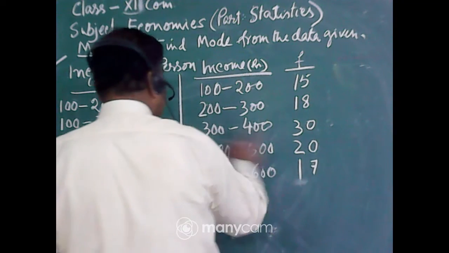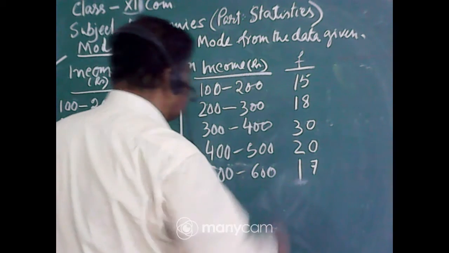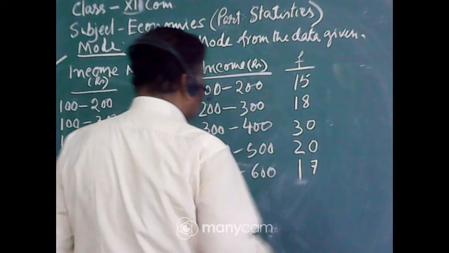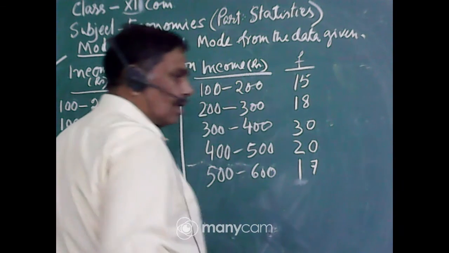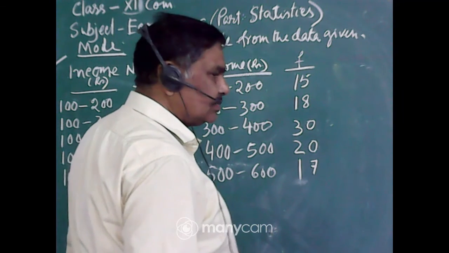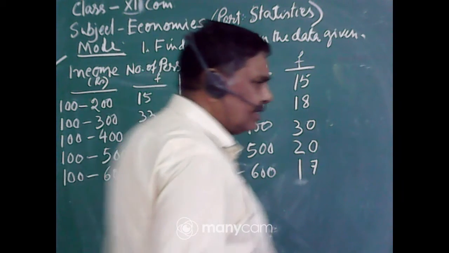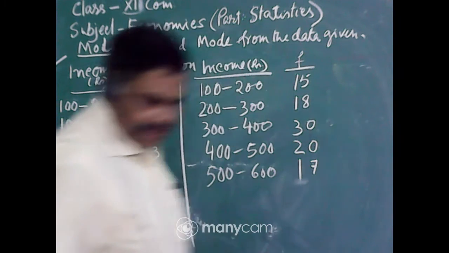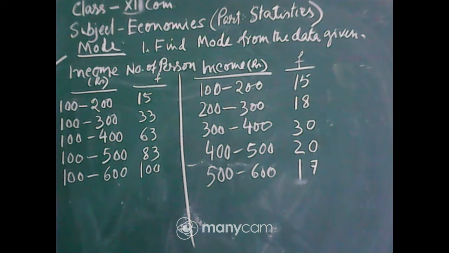So you have to rearrange the sum in this way. Otherwise, you will not get the proper answer. Is it clear, students? Is it clear? Is there any confusion? Please tell me.